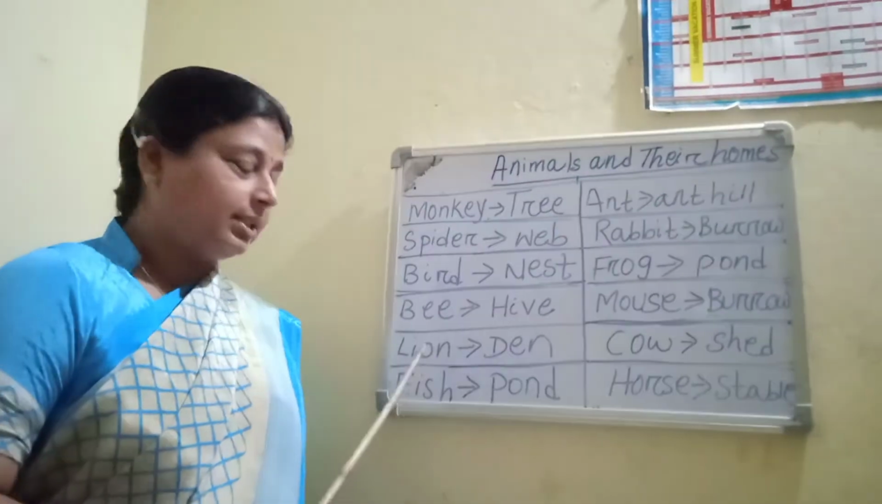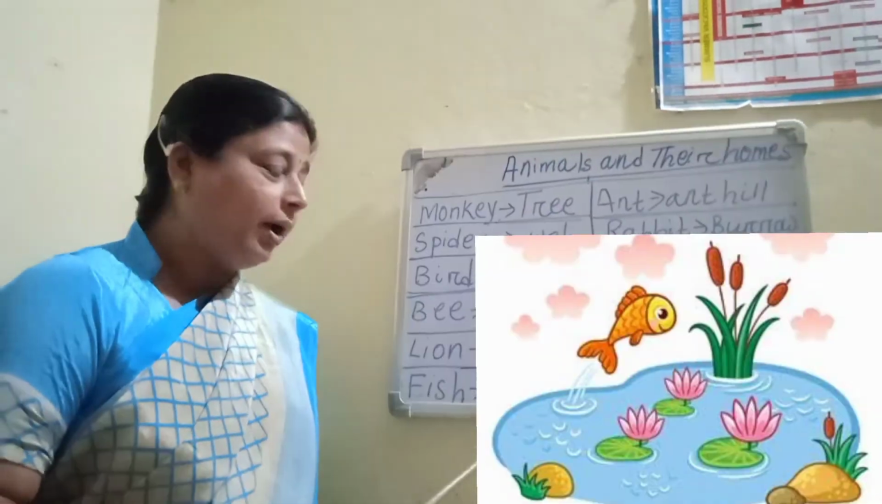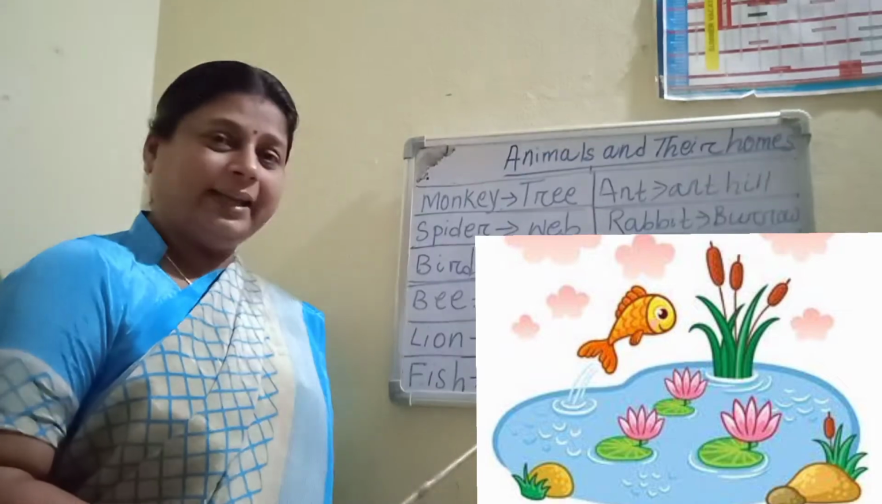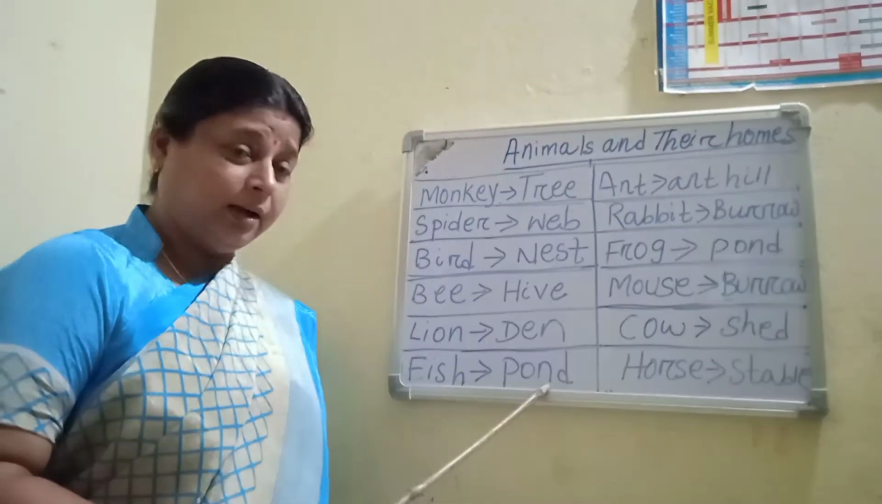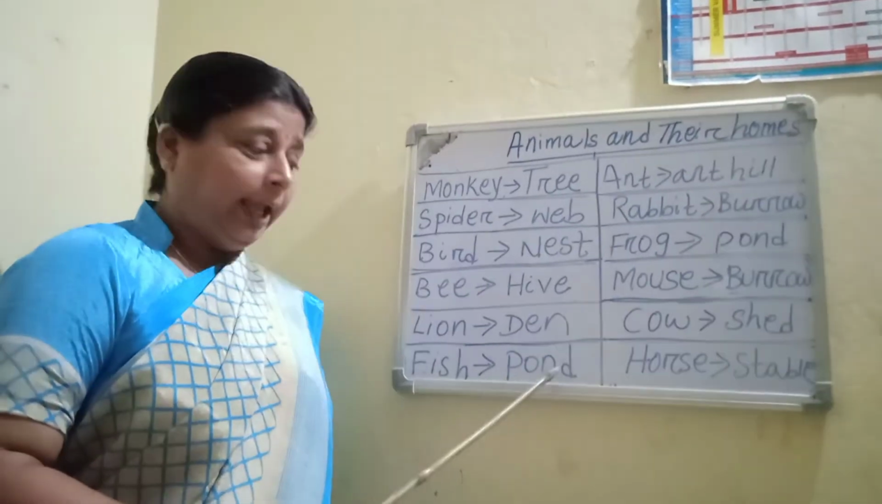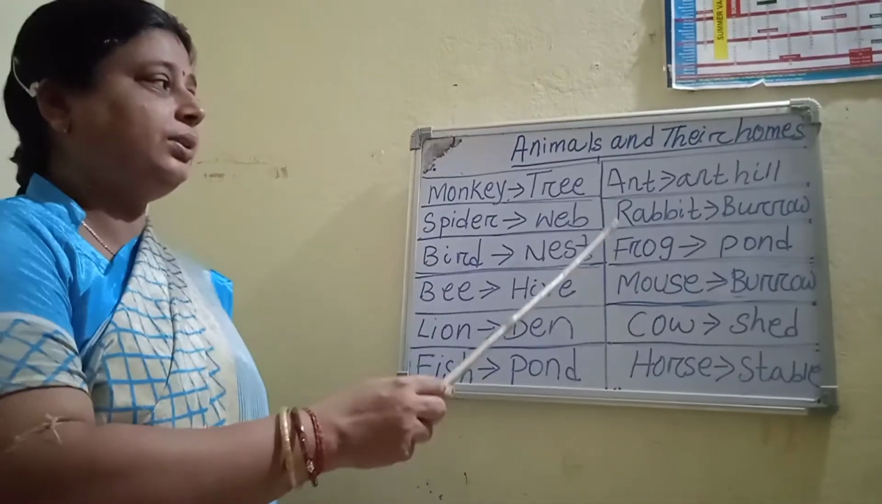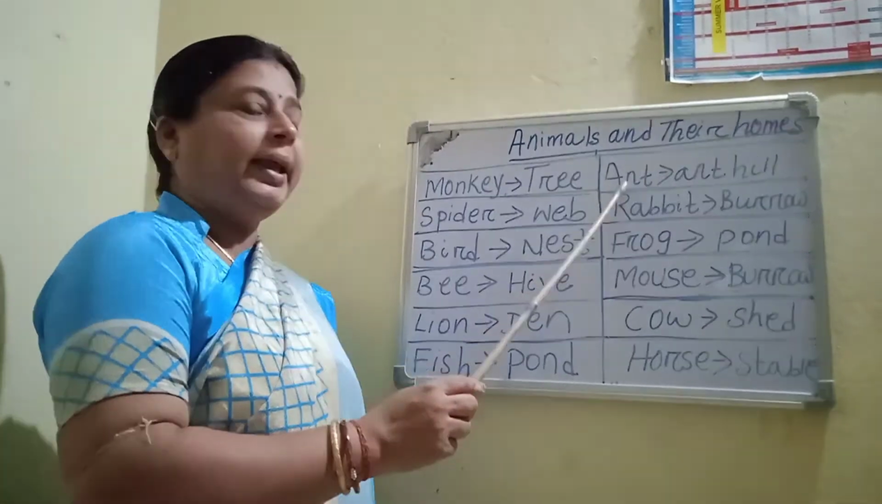Next one, fish. F-I-S-H, fish. Fish lives in pond. P-O-N-D, pond. What is the spelling of pond? P-O-N-D, pond.